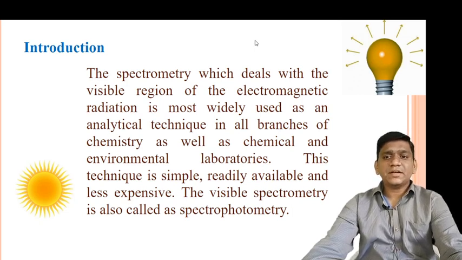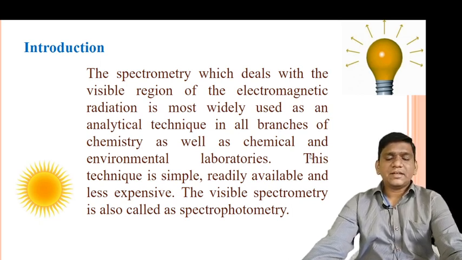So friends, spectrometry, which deals with the visible region of electromagnetic radiation, is widely used as an analytical technique in various branches of chemistry, such as chemical, forensic, pharmaceutical, clinical and environmental laboratories.